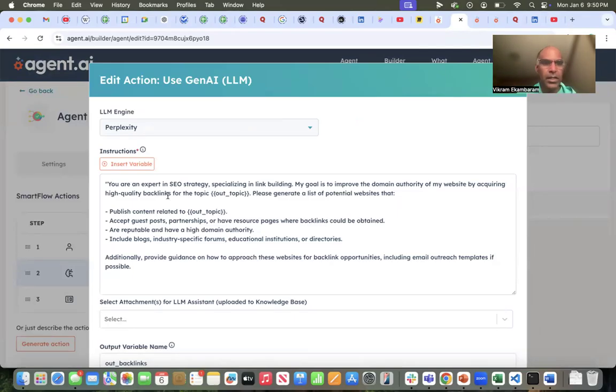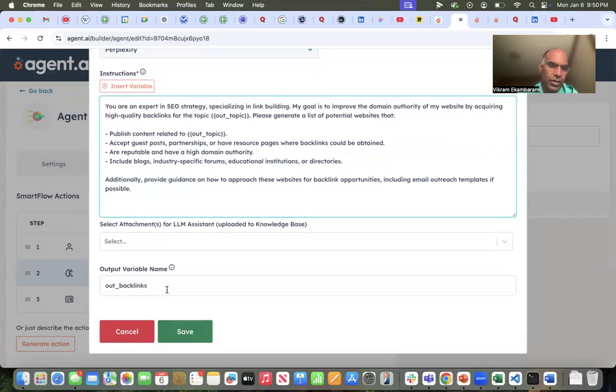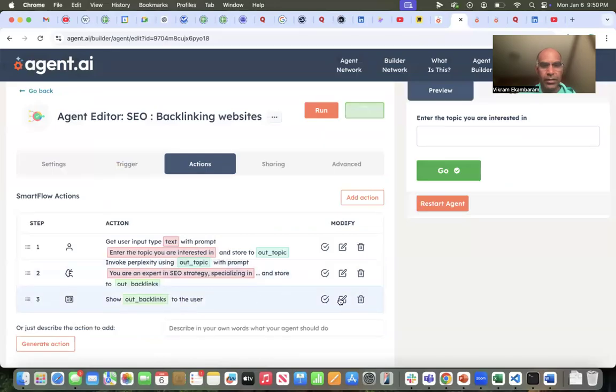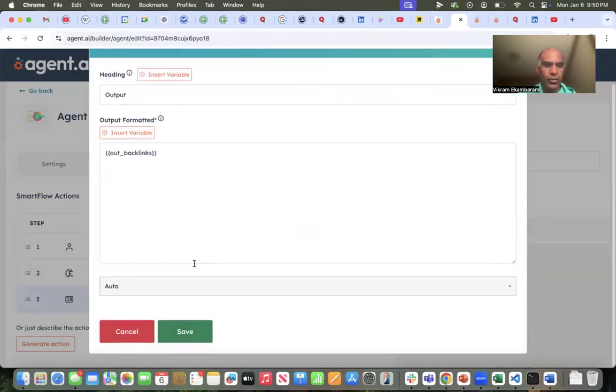I'm selecting Perplexity and I'm saying, you are an expert in SEO strategy specializing in link building, and my goal is to improve the domain authority of my website by acquiring high quality backlinks for the topic. And here I'm passing the topic that is going to be passed. And then I'm saying generate a list of potential websites that publish content to accept guests. So then I'm also saying provide guidance on how I could actually reach out to these websites for backlink opportunities. And that then stores in out.backlinks. And then this last step is to just show that output.